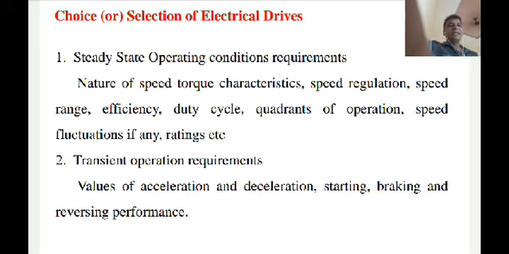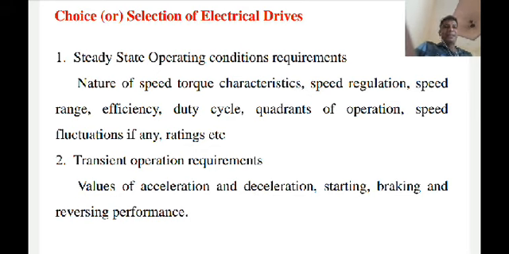Steady state operating conditions means the nature of the speed torque characteristic, and then the speed regulation. The speed torque characteristic: you have already studied the speed torque characteristics of DC machines as well as AC machines. So what is the exact nature when the DC motor or AC motor is connected in your electrical drive? Now, the speed regulation.